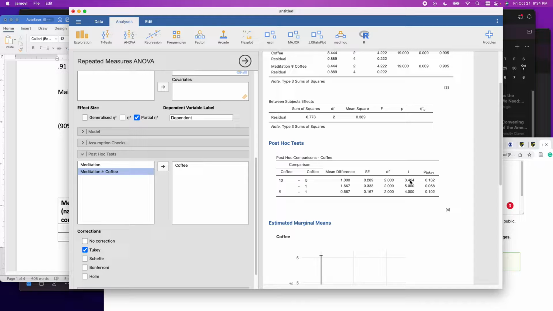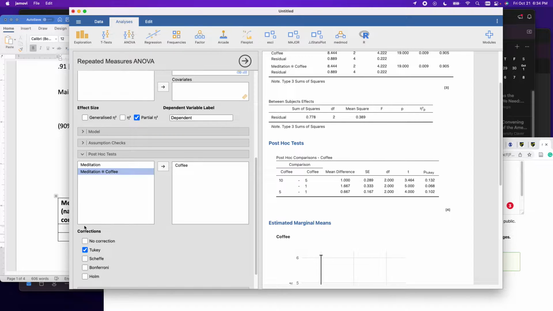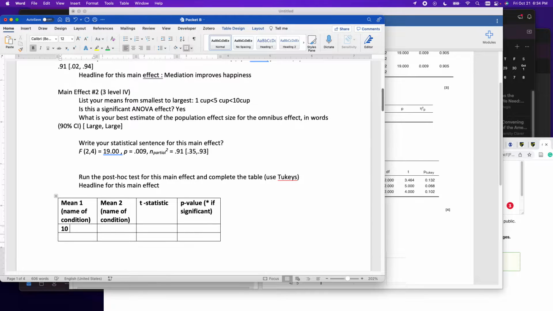I'm not a huge post hoc fan anyways, so that's kind of why I'm doing it. Name of condition 1 is going to be 10 cups versus 5 cups. My t statistic is 3.46. And my p-value is 0.13.